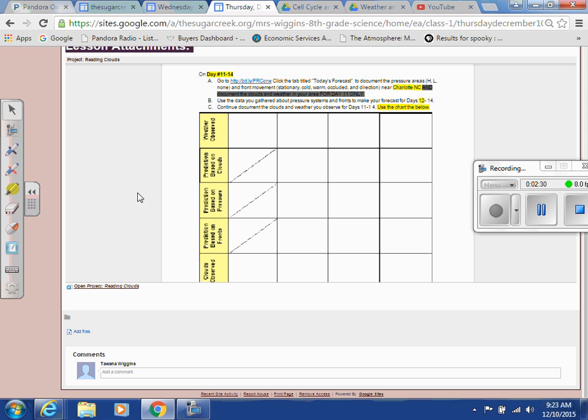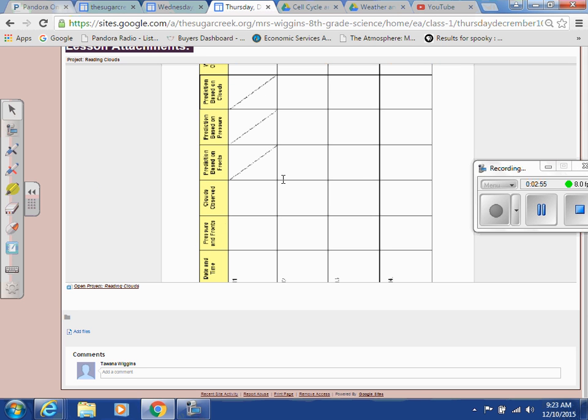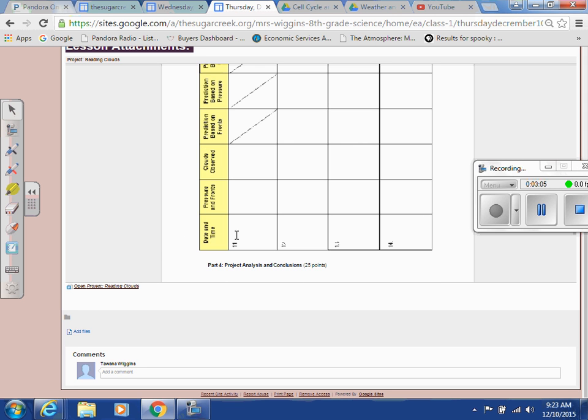What we are going to do in class today, really quickly before we take our quiz, you're at this website. On this website, you're going to go ahead and click today's forecast. And like we've done in the past, when you did for days 10, 9, and 8, you are going to use that website with today's forecast, and you are going to go ahead and document the pressure and the fronts. Now it's all in one box though, which is this box here. Make sure you put the date on day 11, which is the 10th.